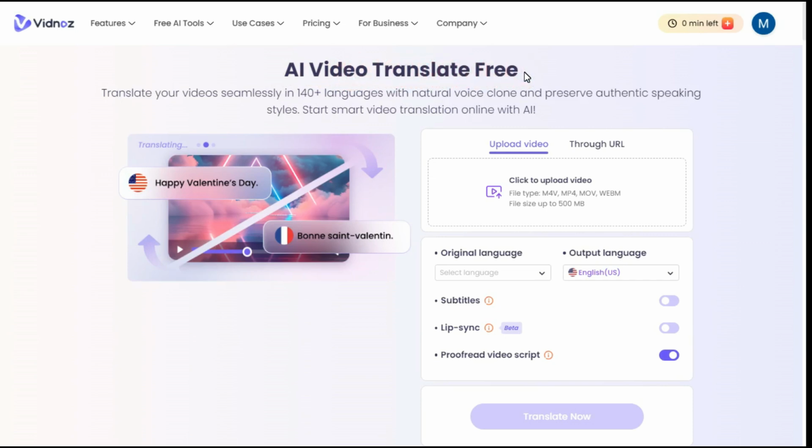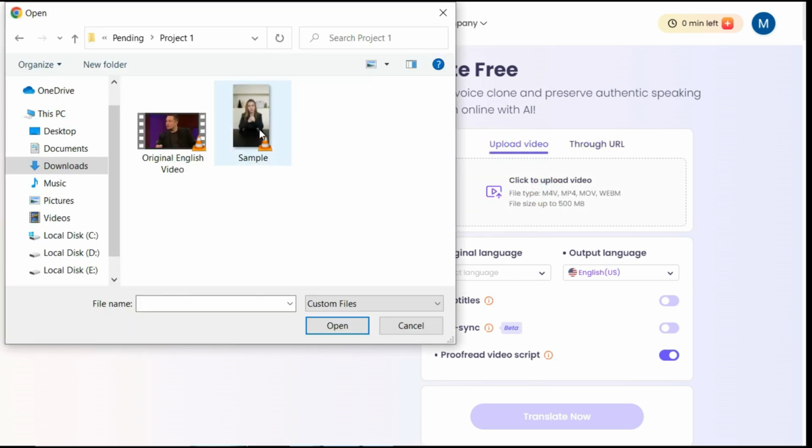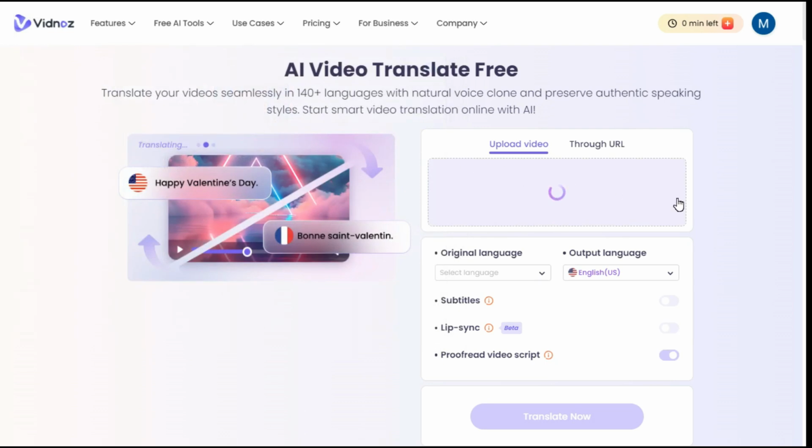Here above two sections are given, one is upload video and the other is through URL. Here you can paste your YouTube video link to translate your video into your desired language, but I will click on the upload video button and upload the video which I have to convert into different languages.